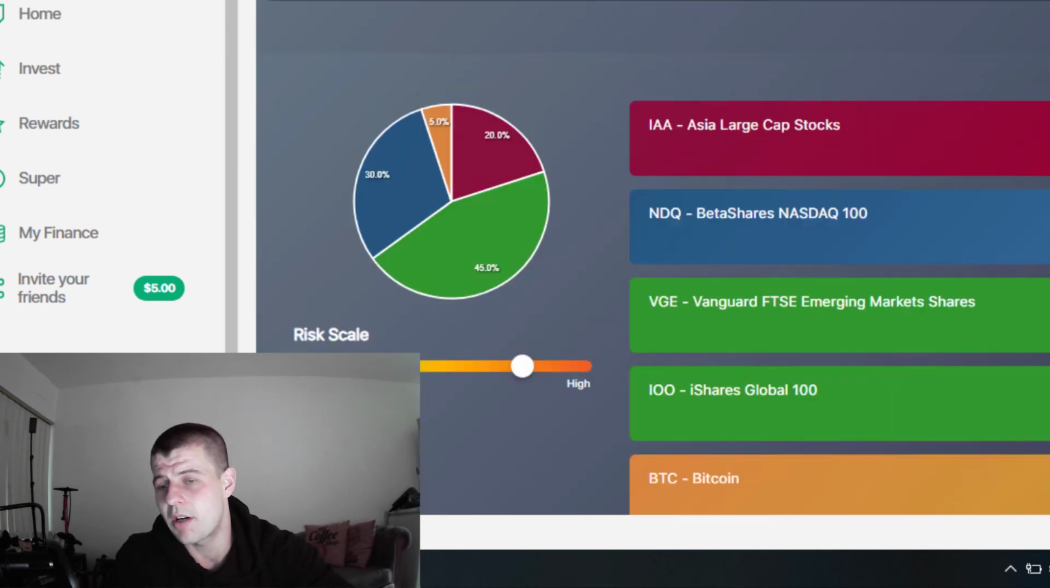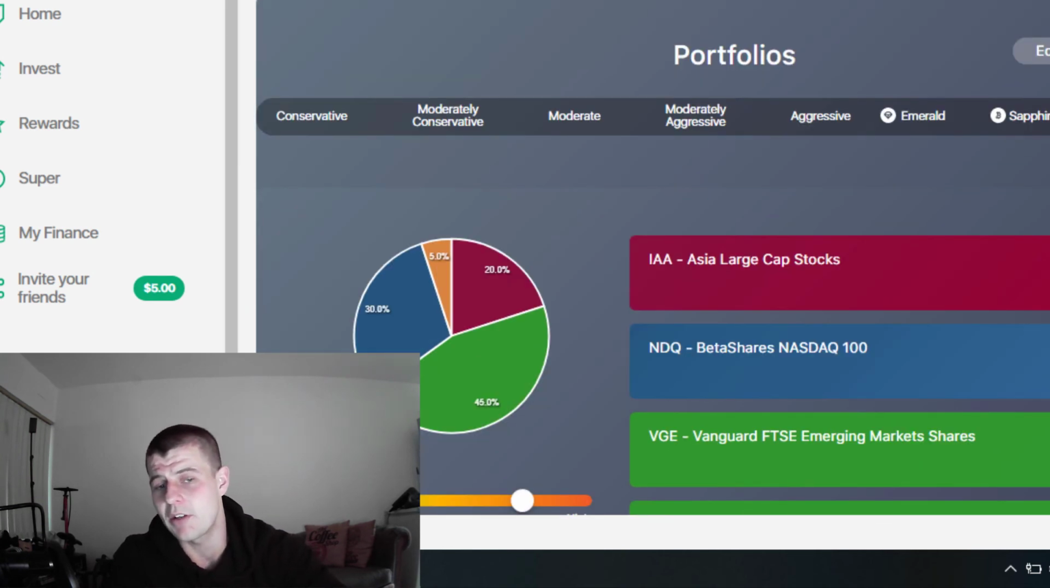Now, Raiz is a very simple app to use on the phone. It looks very different, but I want to show you on the browser, since that's where you'll likely sign up, get your bank accounts linked, and at least have a bit of a research on the app before you actually go into using it.